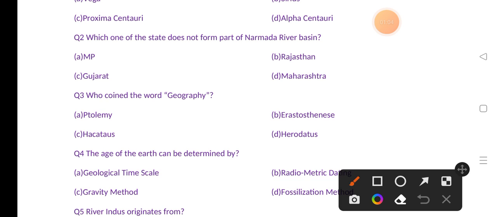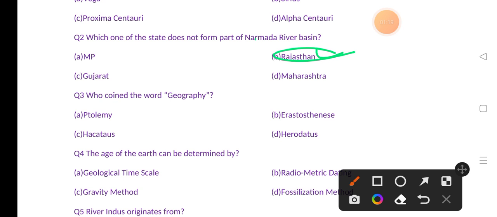Which one of the states does not form a part of Narmada River basin? Options are MP, Rajasthan, Gujarat, Maharashtra. The correct answer is option B, that is Rajasthan.